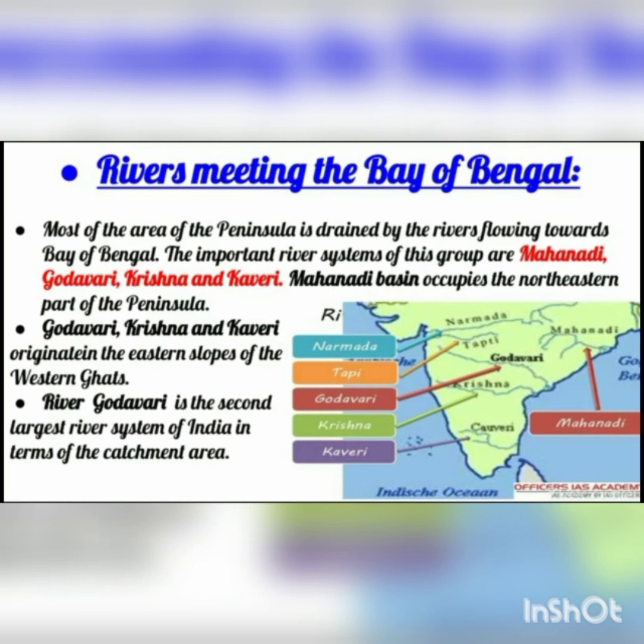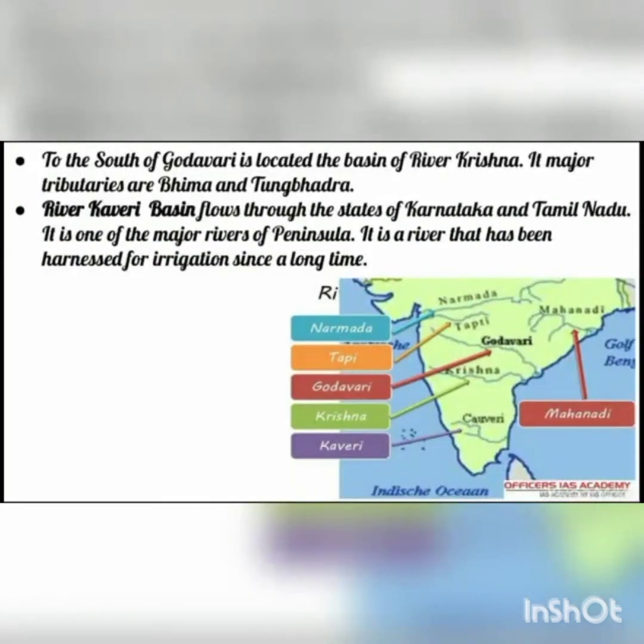The Mahanadi basin occupies the northeastern part of the peninsula. Godavari, Krishna and Kaveri originate in the eastern slopes of the Western Ghats. Now river Godavari is the second largest river system of India in terms of the catchment area, that is, the area size. Which is the first largest river? That is Ganga.